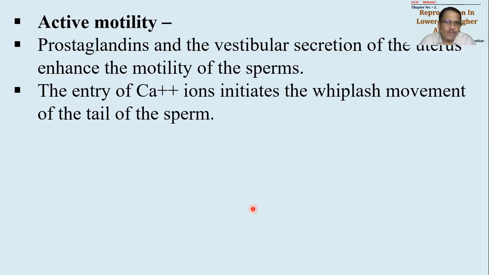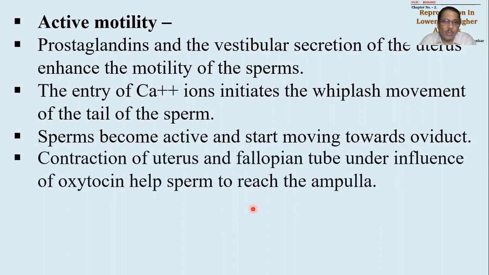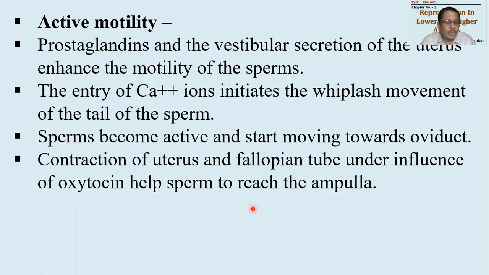What is whiplash movement? Whip-like, a whip, a hunter. You must have seen a hunter; if you flick it like this, it will undergo sinusoidal movement. So the tail of the sperm will undergo sinusoidal movement, as a result of which the sperm will move ahead. Sperms now will become actively motile and will start moving towards the oviduct.